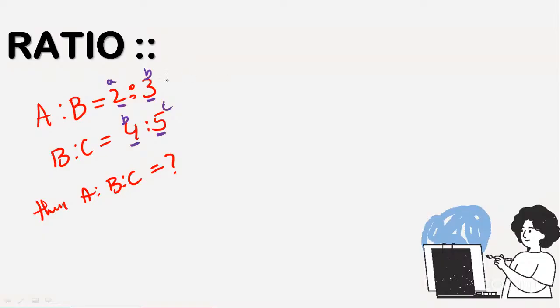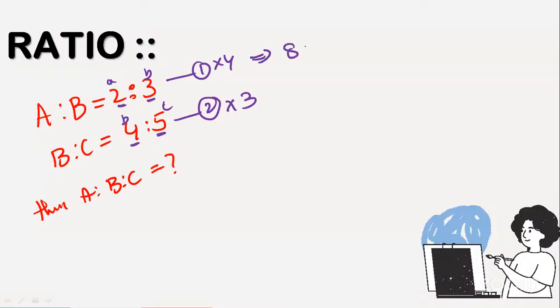So for example, this is equation number 1 and this is equation number 2. First, I'm going with the basic method. After that, no need for pen and paper, guys. First equation, multiply with 4. Second equation, multiply with 3, opposite multiplication, guys. So 4 2s are 8, 4 3s are 12, and next 3 4s are 12, 3 5s are 15.